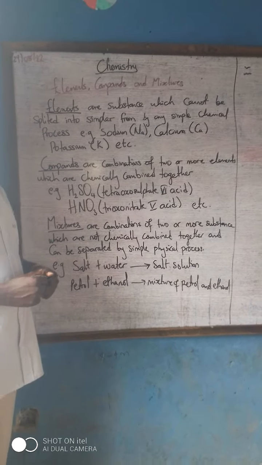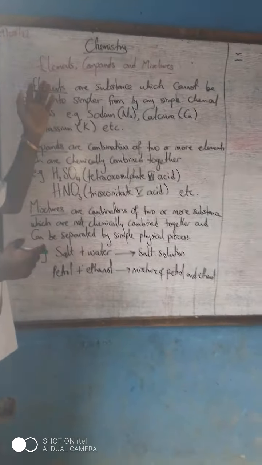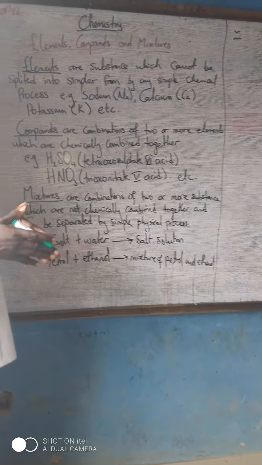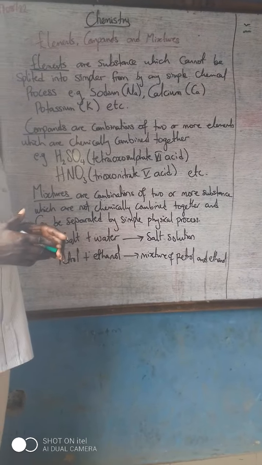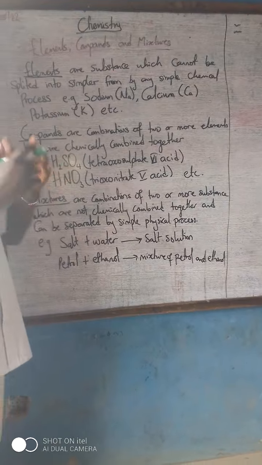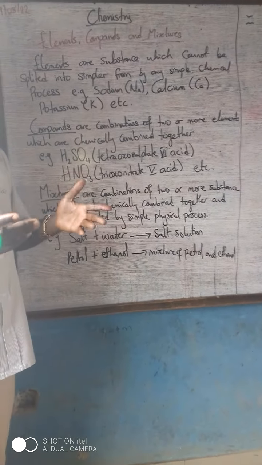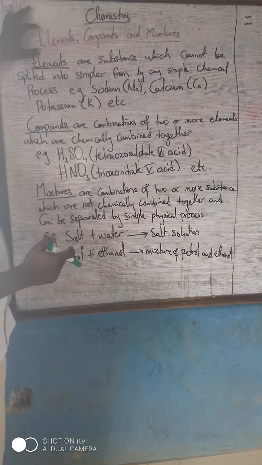Good afternoon, everybody. So we are having chemistry, and we are going to discuss elements, compounds, and mixtures. These are the integral and primitive topics we need to understand in chemistry. Having understood this, it will be easier for us to discuss more topics in detail. Now, what do we understand by elements?